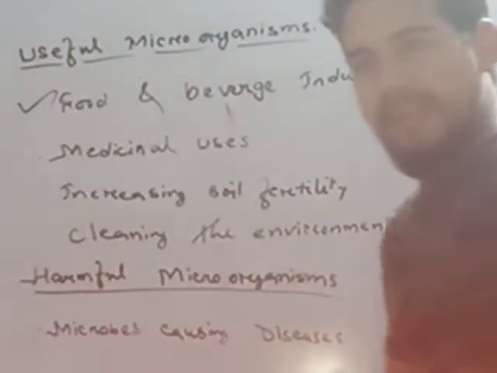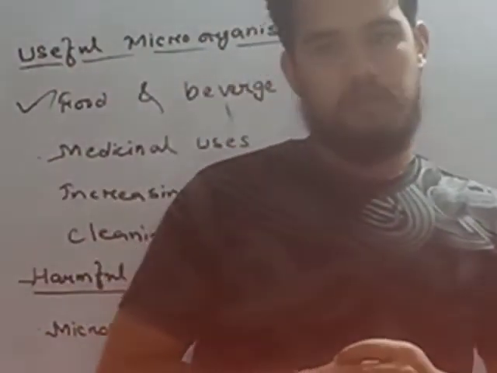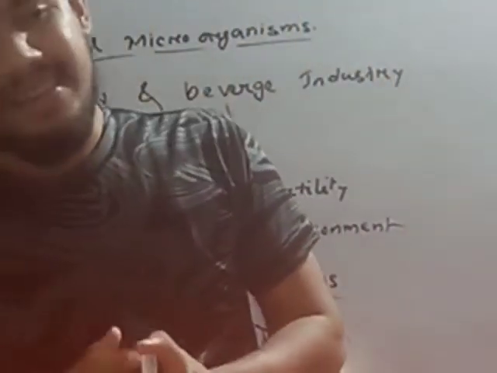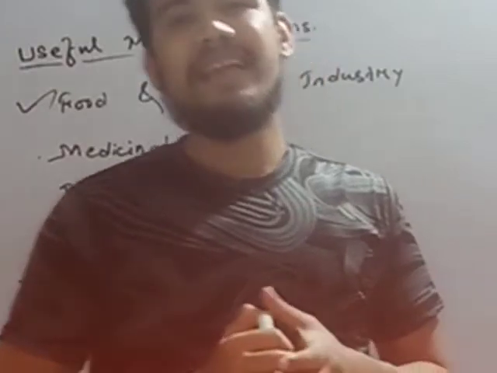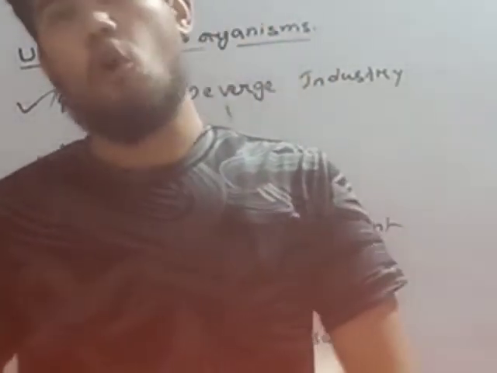Okay, now come to the second point, making vaccines.